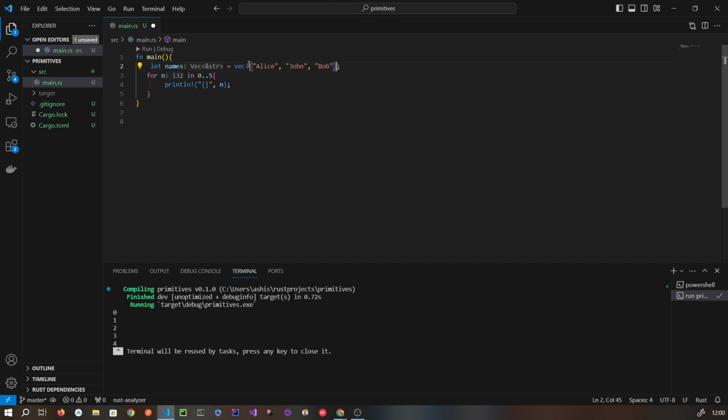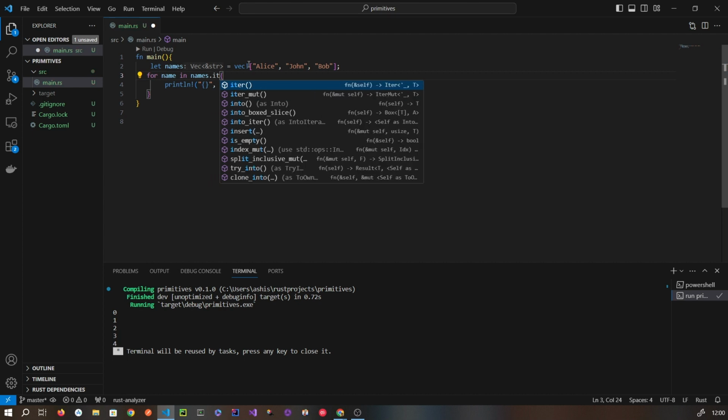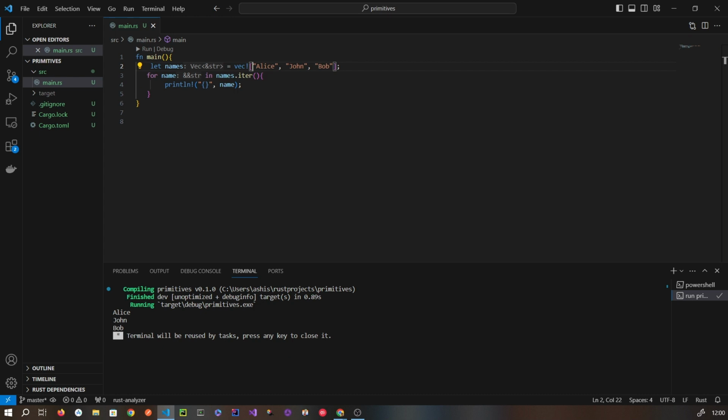I want to iterate over this data structure, this list. Then what I'm going to do is I can have a for each loop, and here I'm going to use an iterator, and here I'm going to print its name. Very simple. So this is about iterator.